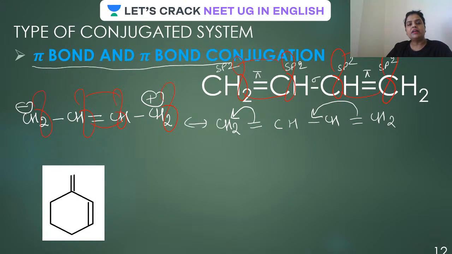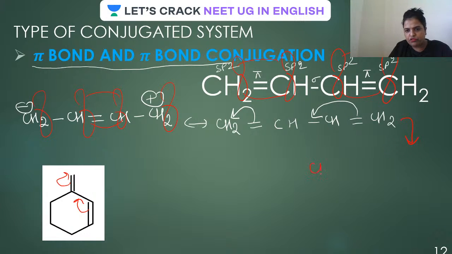What do you mean by delocalization? In this case also, these are at alternate positions. So this will shift over here, and this will go over here. So this is how it happens, guys. Pi and pi bond conjugation is appearing. So how to write down the net hybrid here?